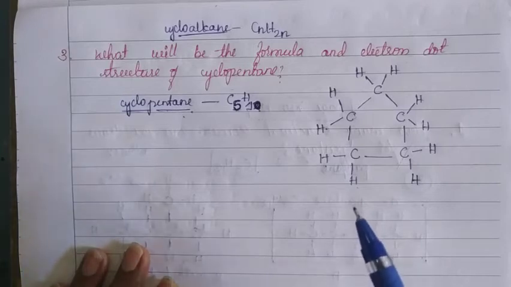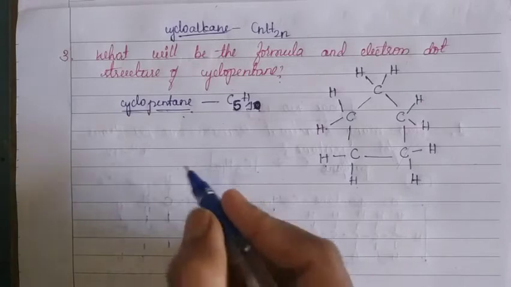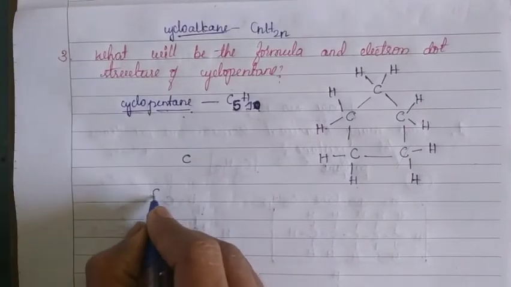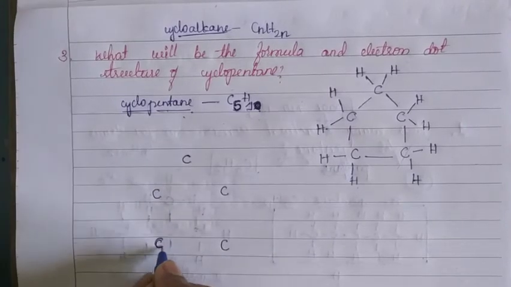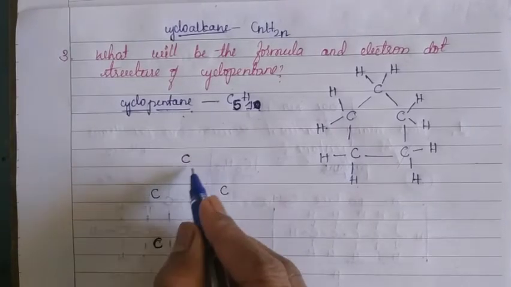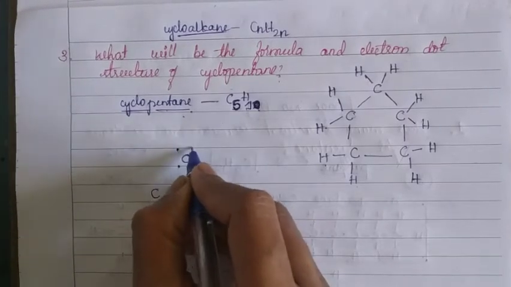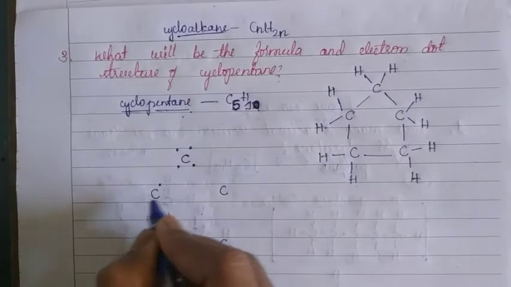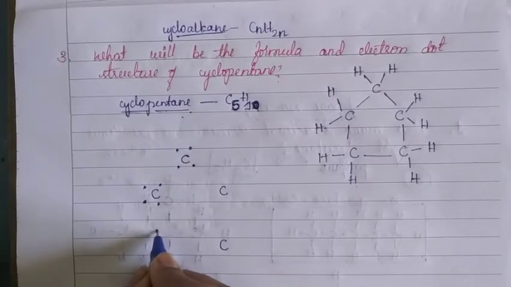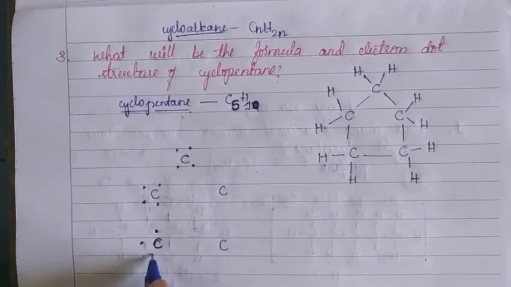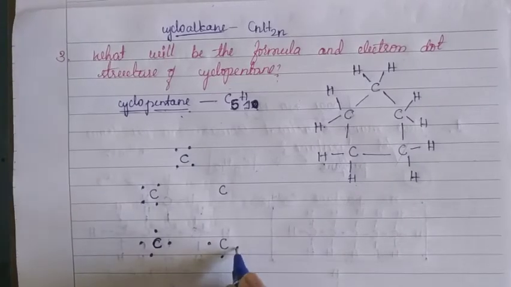Now let us draw the electron dot structure of cyclopentane. Carbon atoms are arranged in the same manner like this, and around each carbon 4 dots are there. Children, observe carefully.